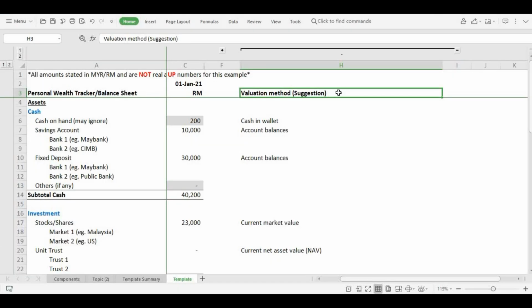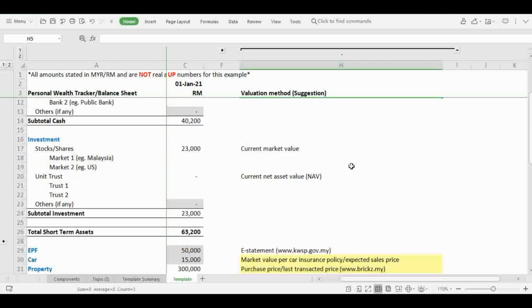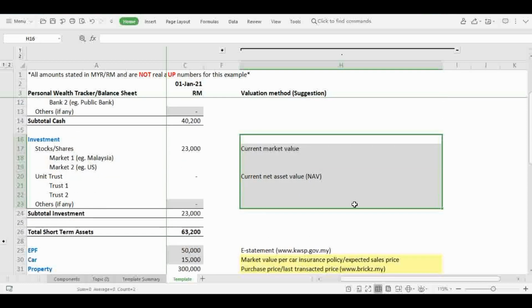The next question you may have is, how do you get the amounts to fill up this tracker? For short-term assets, they are simple. Count the cash in your wallet and refer to the bank balances for your savings accounts and fixed deposits. For investments, stocks and unit trusts should be valued at current market value and current NAV respectively.